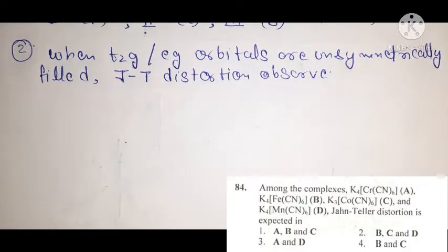So it means for checking that a complex shows Jahn-Teller distortion, you must check the electronic configuration of that complex. Okay, now we check one by one.